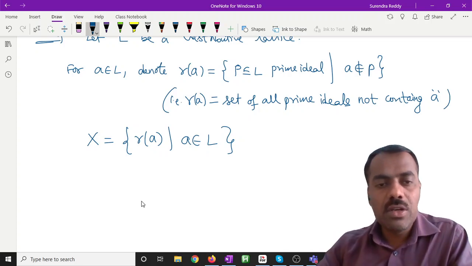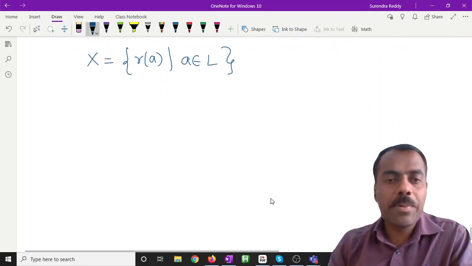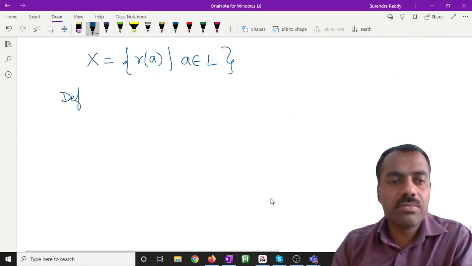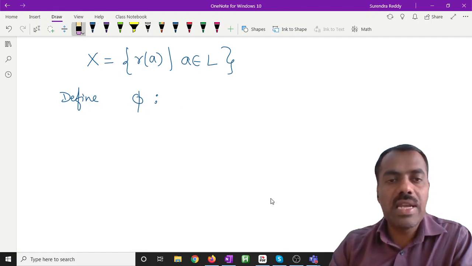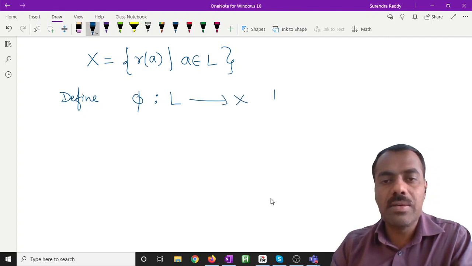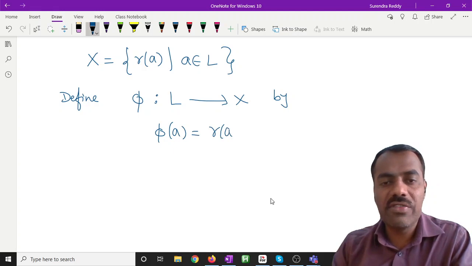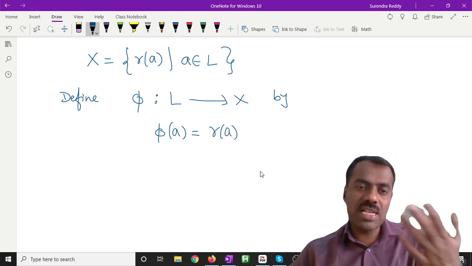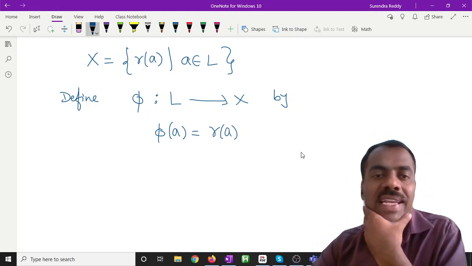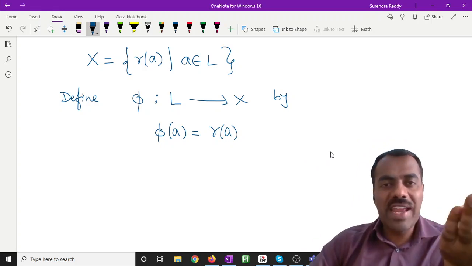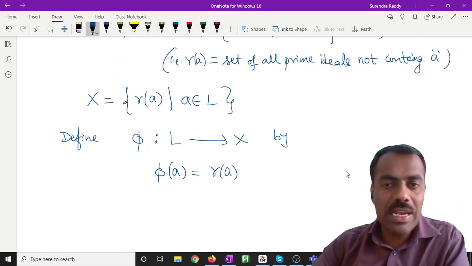Now we define a map phi from L to X, by, obviously, phi of A defined as R of A. There also we defined phi of A as R of A only, in the finite case, but only in the finite case we have the join irreducible elements concept.